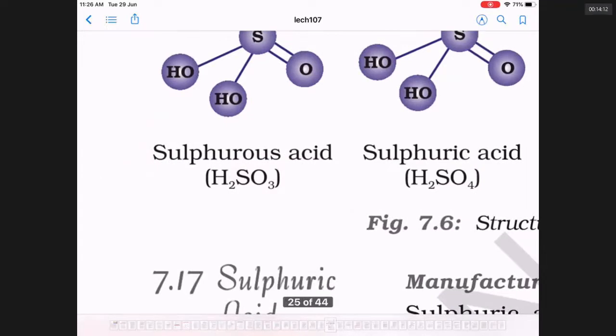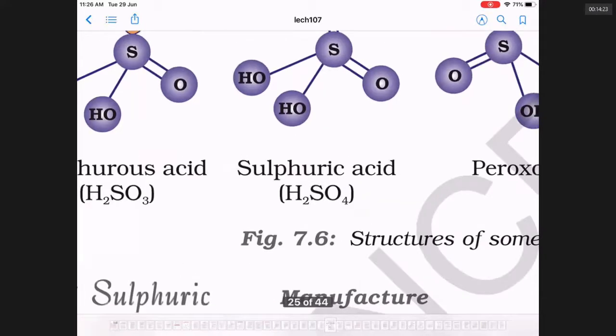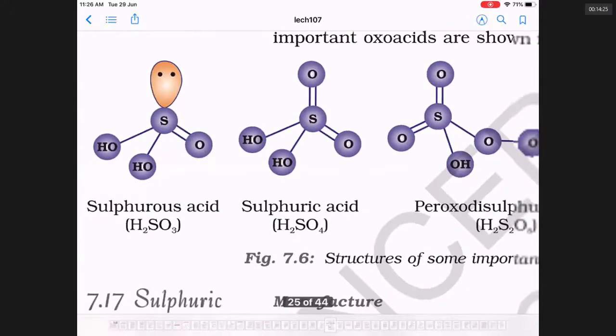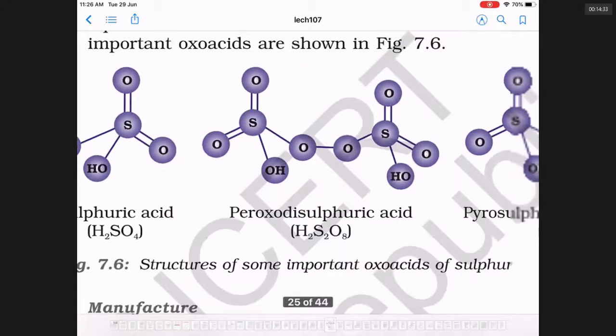In these -ous acids, the sulfur oxidation state is always less than 6. It can be +4, +5, etc. In sulfuric acid type acids, the sulfur oxidation state is always +6. In peroxy acids, they always have an O-O bond.